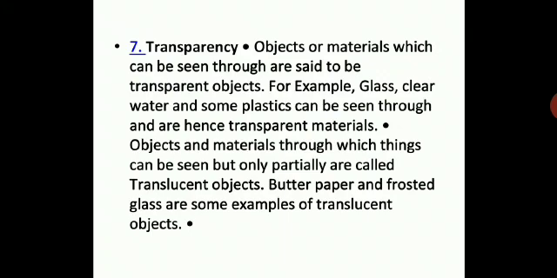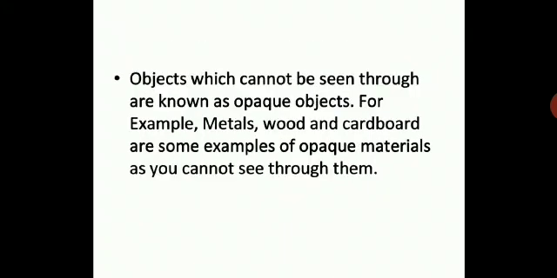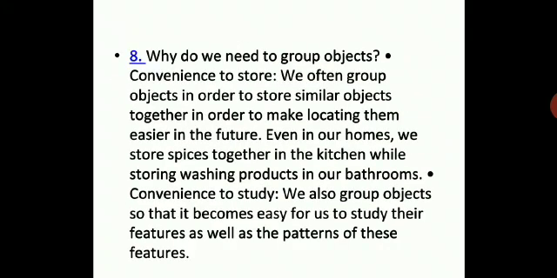This is all we have done, children. You just have to listen to the video carefully, and you need to recollect those pointers which you have already done. Objects which cannot be seen through are known as opaque objects. You have examples like metals, wood, cardboard as opaque materials, as you cannot see through them. So these are the properties which we have discussed.